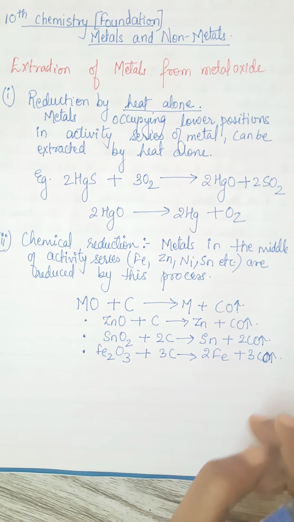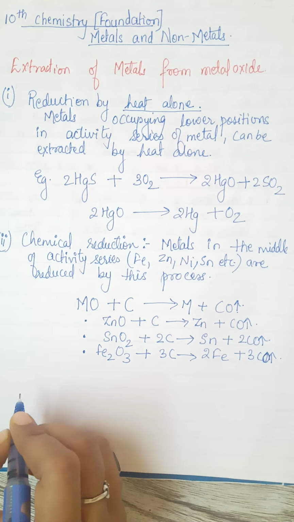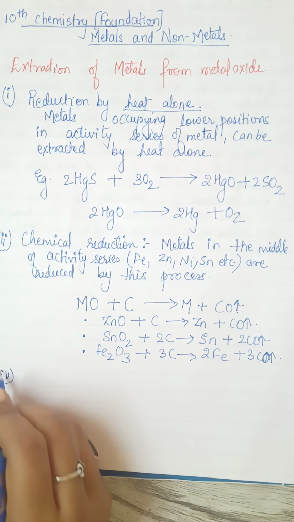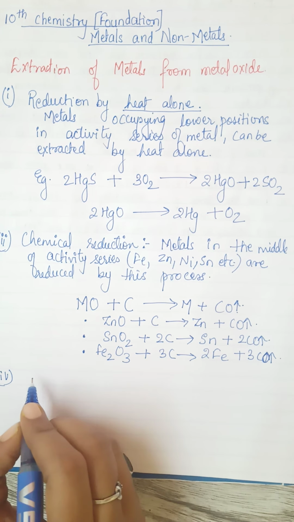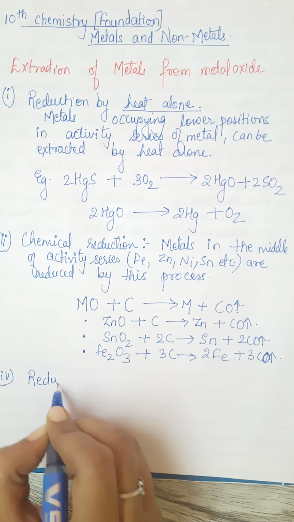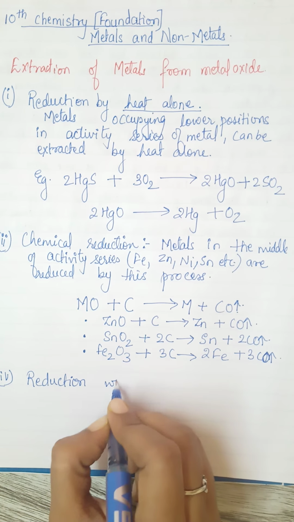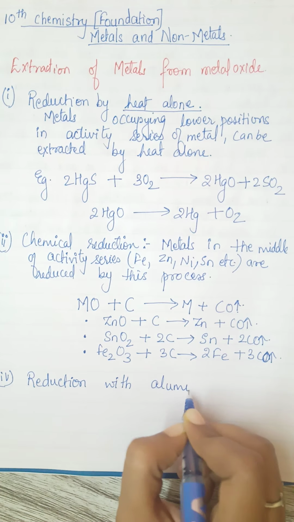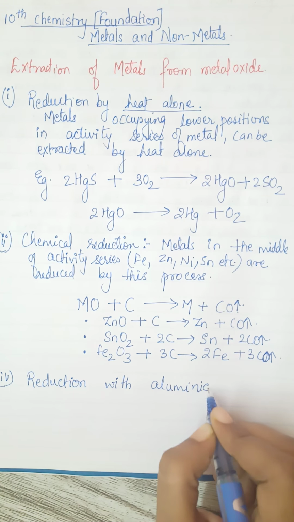ठीक है. Then the fourth type of your extraction or reduction can be the aluminothermit process. So reduction of a metal with aluminium. ठीक है.